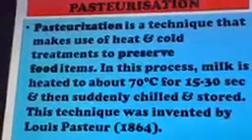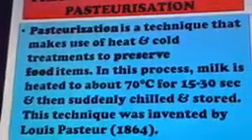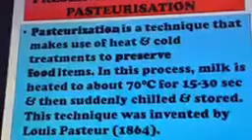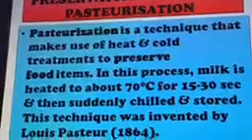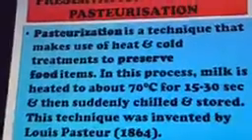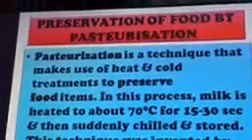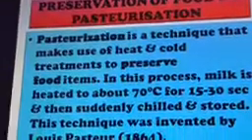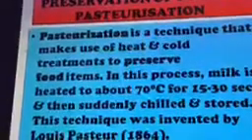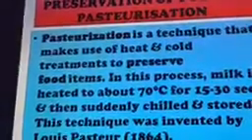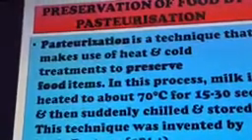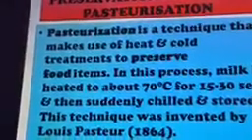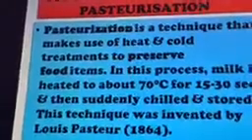Pasteurization is a technique. What type of technique? It is generally used to preserve food like milk. So what happens in this? In this process, milk is heated to about 70 degrees Celsius for 15 to 30 seconds, and then suddenly it is chilled. So when it is heated to 70 degrees Celsius, most of the microbes get killed, and when it is suddenly chilled and stored, again certain microbes are killed. So the number of microbes decreases very much after pasteurization. So pasteurization is the technique which makes use of heat and cold treatment to preserve food items.